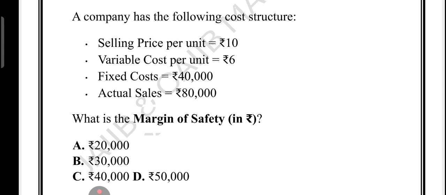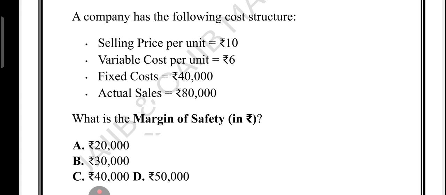What we need to do is divide the fixed cost by the contribution per unit. And what is contribution per unit? Selling price minus variable cost. Selling price is 10 rupees, variable cost is 6 rupees, so contribution will be 4 rupees per unit. And what is the fixed cost? That is 40,000. 40,000 divided by 4 rupees.